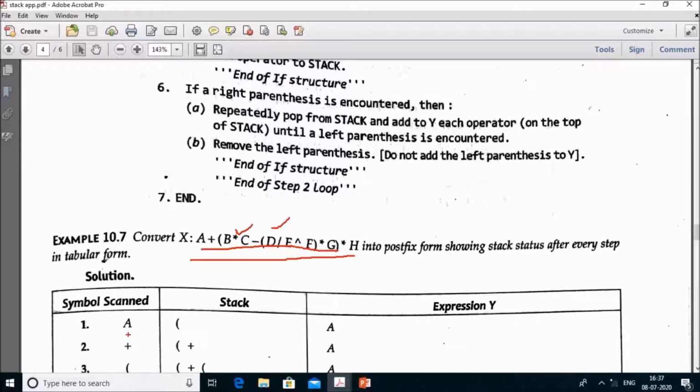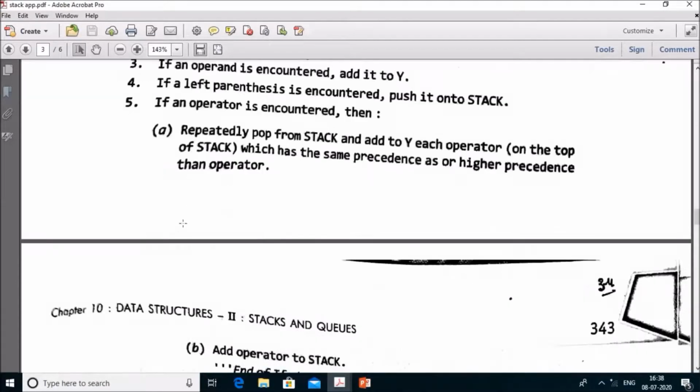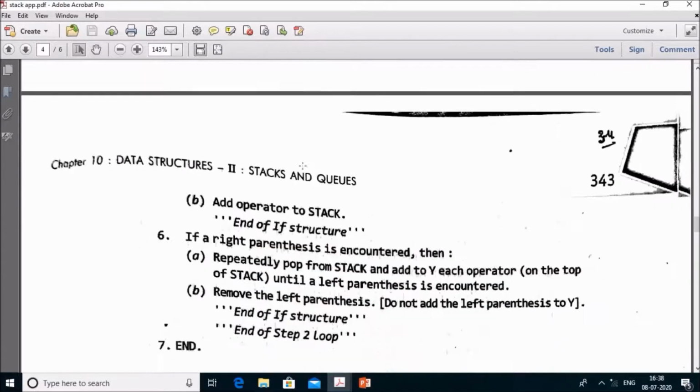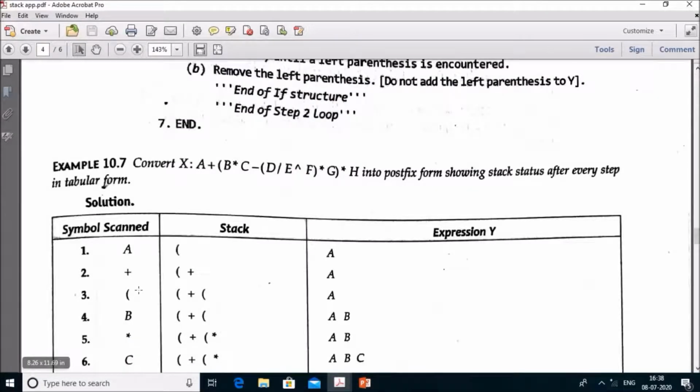You have scanned A, it should be added to Y like this. Now you have plus. If the operator is encountered, then plus is added onto the stack and A is in the Y.